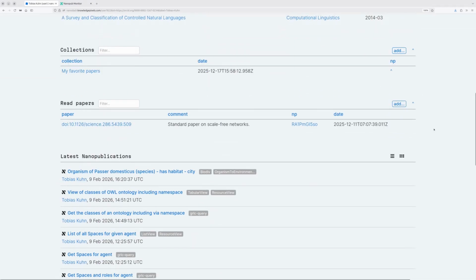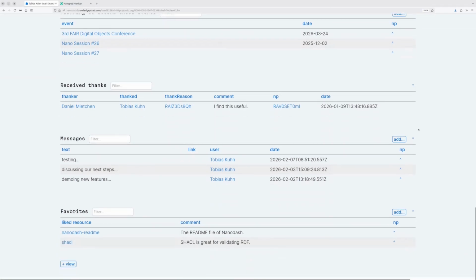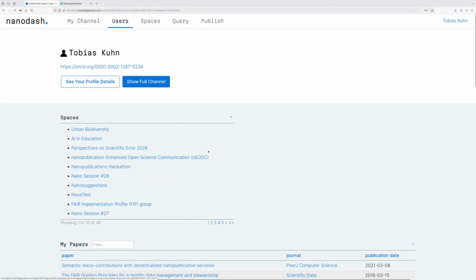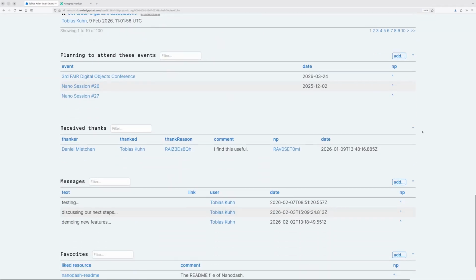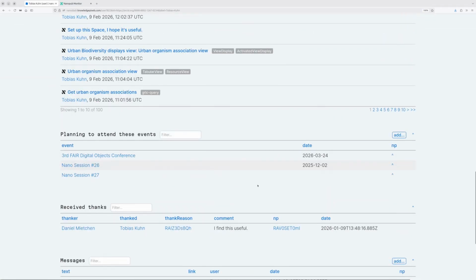Back to Nanodash, I can go to my personal profile that is public to everybody, and I can see that this now shows up under my latest nanopublications. But it's not only about such scientific statements. I can also publish about my papers and collection of papers, papers I've read, events I plan to attend. I can write channel-style messages.